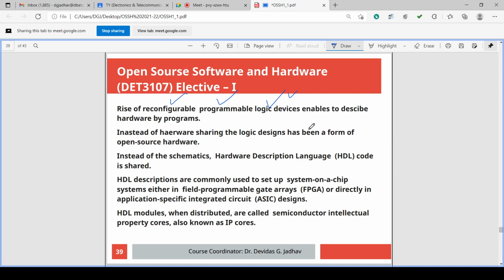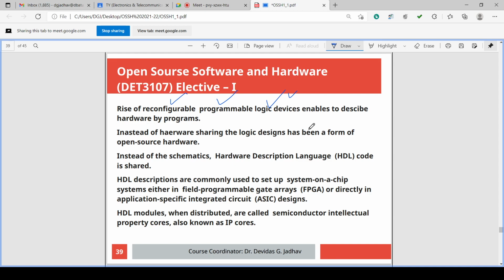Those programs are called HDL, hardware description language. So you can describe the hardware in terms of programs. It is possible in reconfigurable programmable logic devices. VLSI is the subject in the next semester. You can study reconfigurable programmable logic devices in that subject.